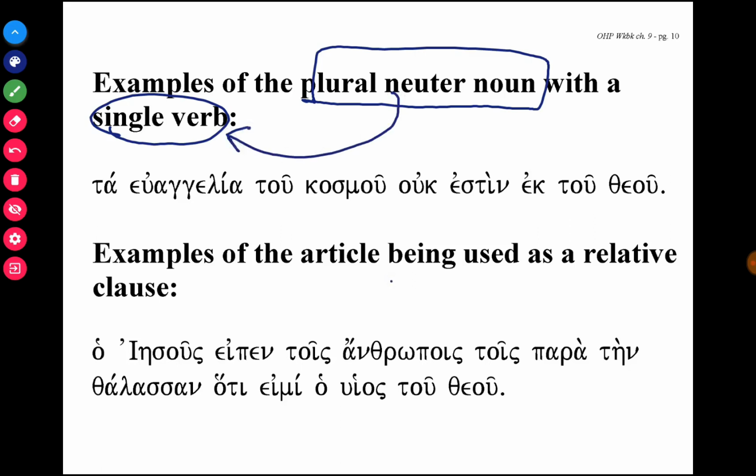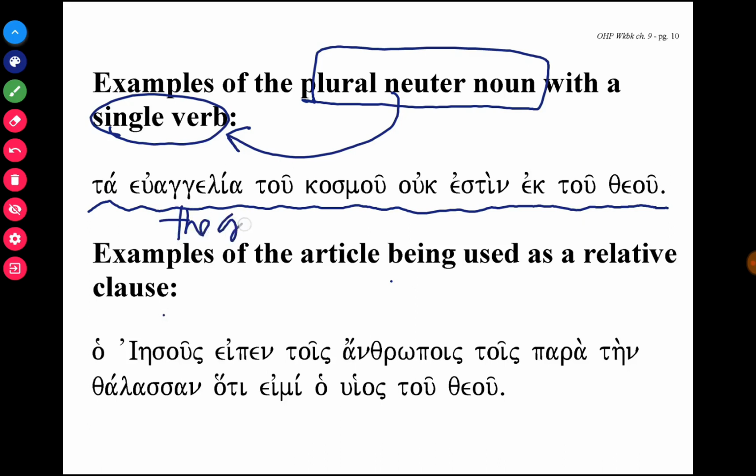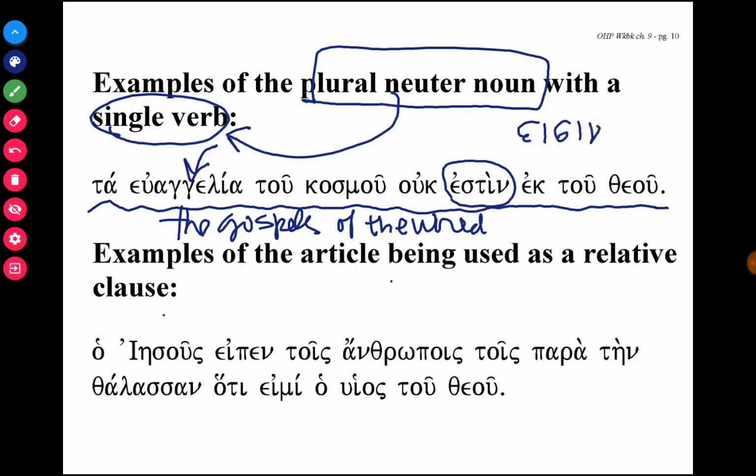So with this sentence, ta euangelia tu cosmu, uk estin ek tu theu. Ta euangelia, the Gospels of the world, or the fake Gospels, but the Gospels of the world, because ta euangelia is neuter and it's plural. Notice what verb it uses. It uses estin. It doesn't use asin. It doesn't use the plural form of the verb. It's using the singular form. So the Gospels of the world, okay, is not from God.